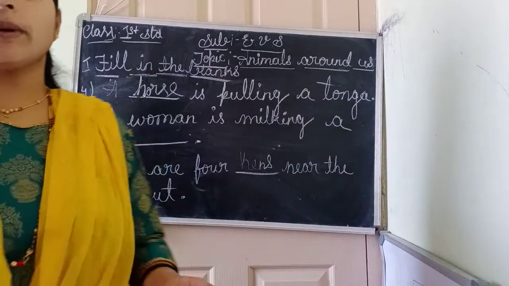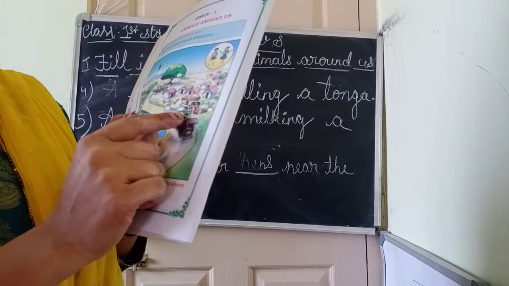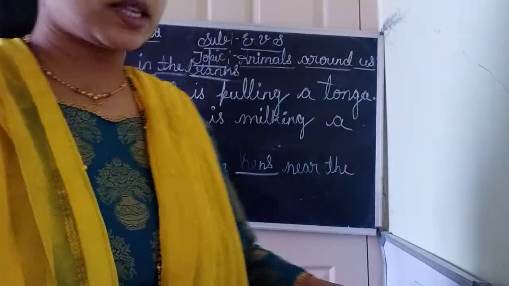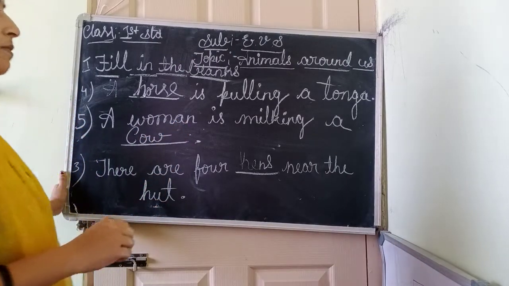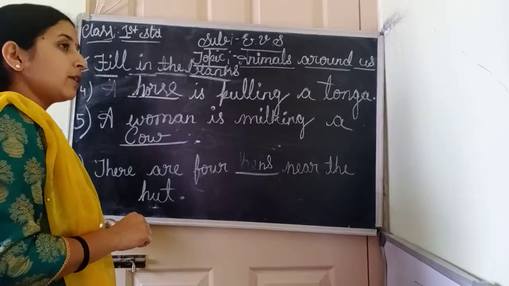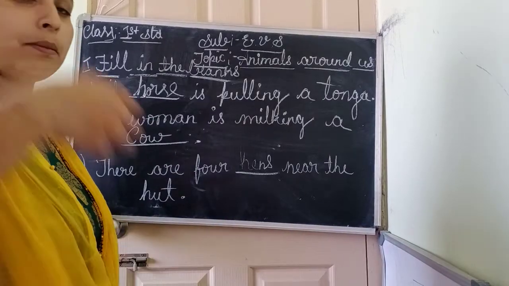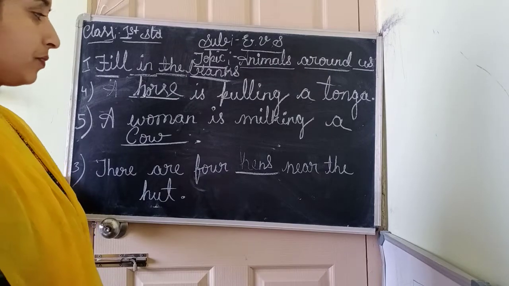In the picture, the woman is collecting the milk from which animal? From cow, right? So, the answer is cow. C-O-W, cow. A woman is milking a cow. She is collecting the milk from the cow. Okay, cow is also a domestic animal. It gives us milk. Where does cow live? Cow lives in a shed. Okay.